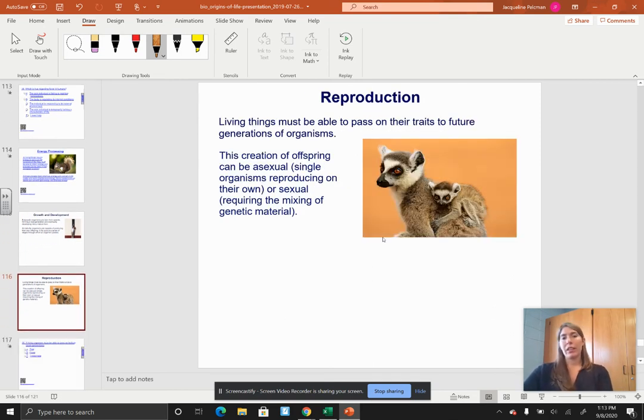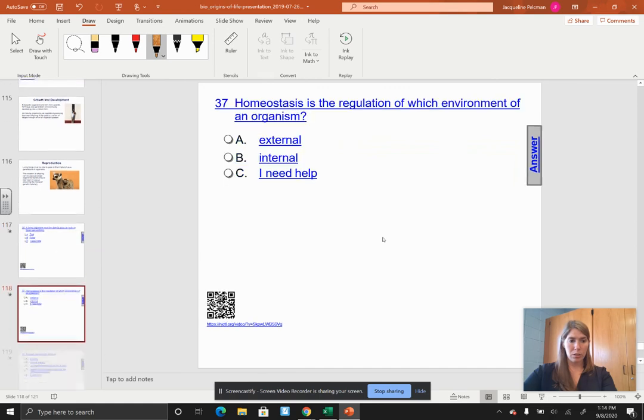Reproduction. All living things must be able to pass their traits on to future generations of organisms. The creation of offspring can be asexual, like a bacterium cleaving, single organisms reproducing on their own, or sexual, which requires the mixing of genetic material.